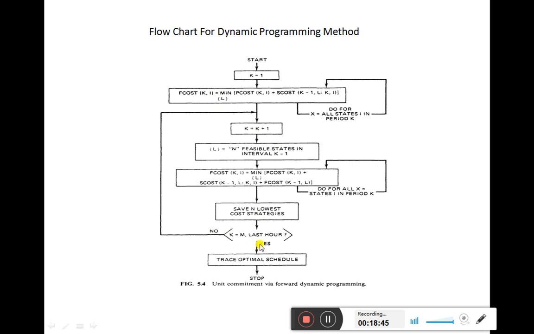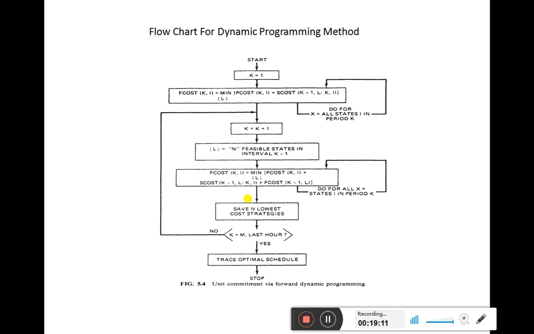Once all the hours in the considered period are done, we trace the optimal schedule. So we will be ready with the optimal schedule for every hour in that span of time. Like this, using the computer, we can give the optimal solution for the unit commitment problem.